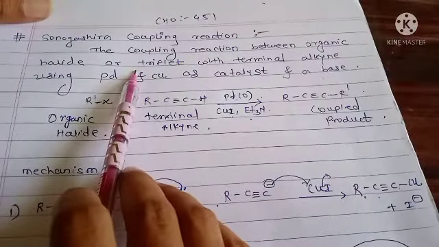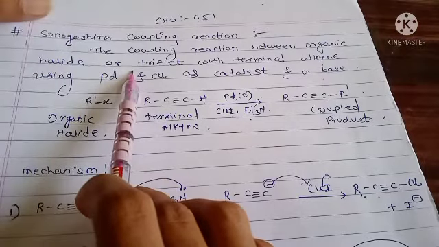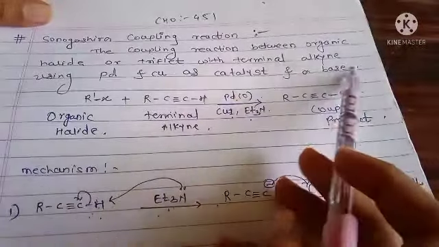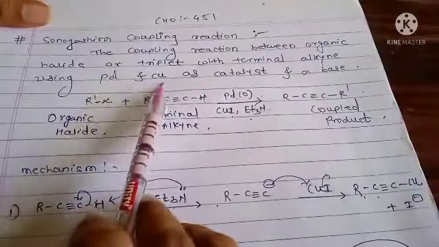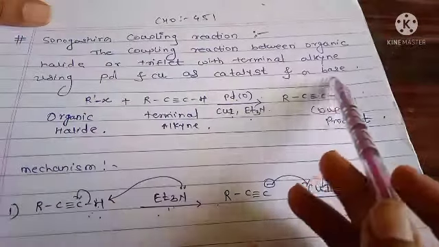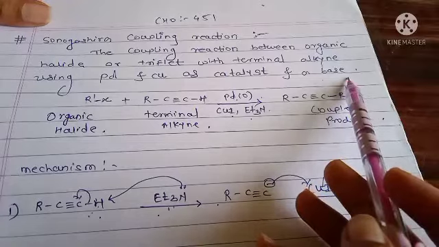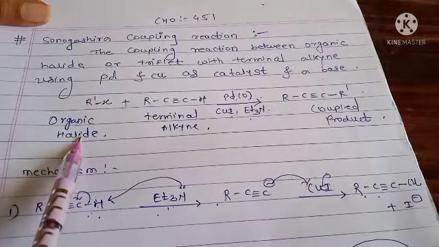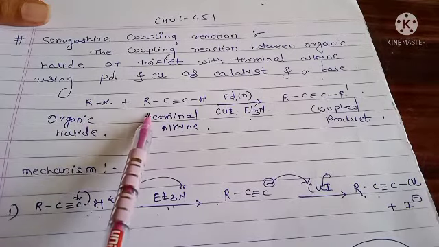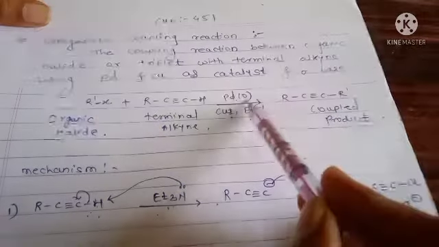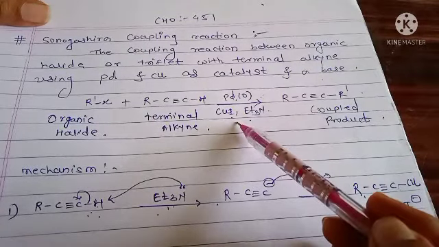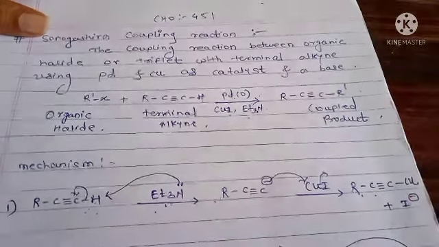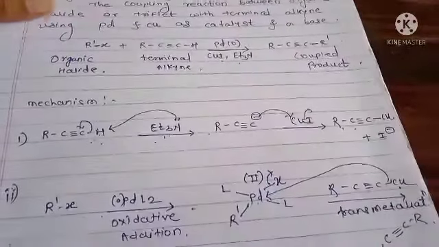First, we see the statement of the Sonogashira coupling reaction. The statement is the coupling reaction between an organic halide or triflate with a terminal alkyne using palladium as a catalyst and copper as a co-catalyst, and by using the base amine. Next see the general reaction: the organic halide reacts with the terminal alkyne in the presence of palladium(0) catalyst, copper iodide and triethylamine, and forms the coupled product.